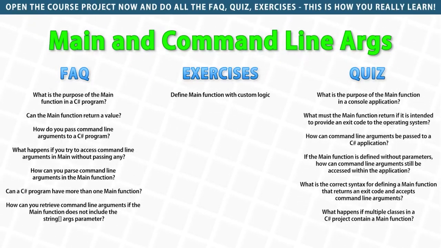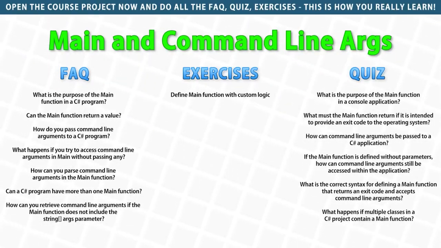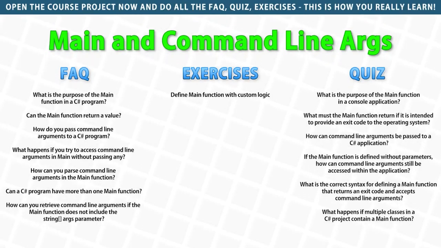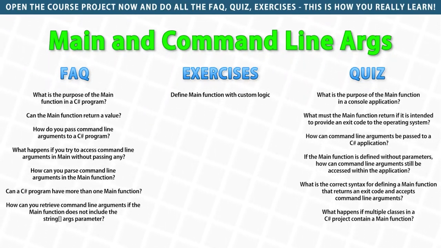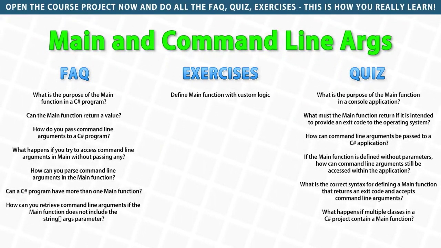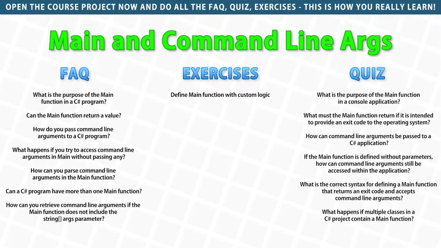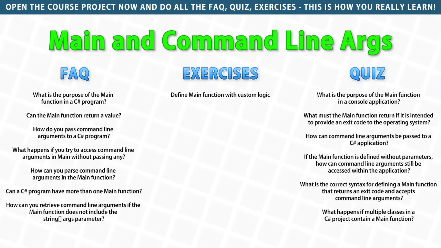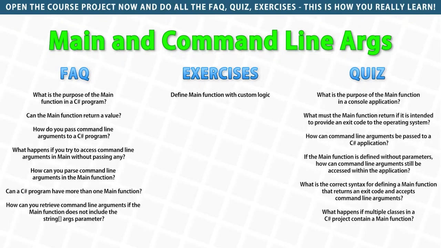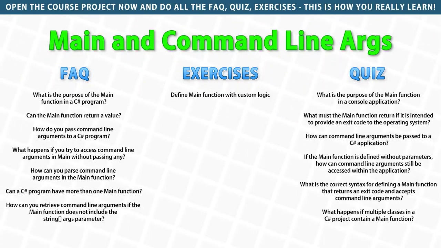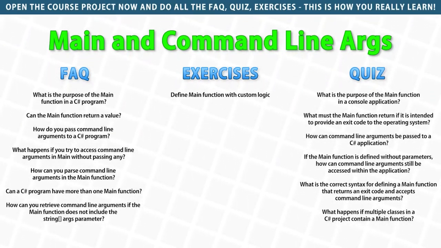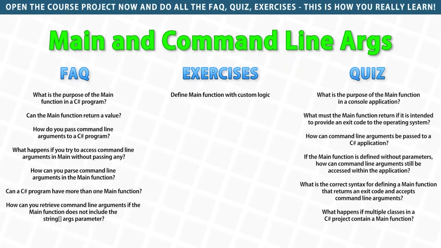Alright, so that's the main function and command line arguments. With this, you can see how you can have quite a bit of control over even some very simple console apps. You can make some very complex programs that do lots of things depending on the arguments they are given. So always remember how you don't necessarily need complex GUIs. For a lot of programs, like just a simple console app, if you just include some arguments, it will likely be simpler and work just as well.